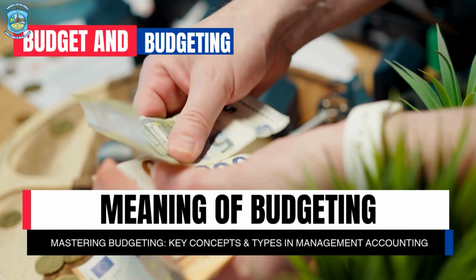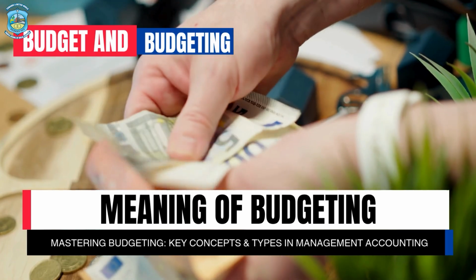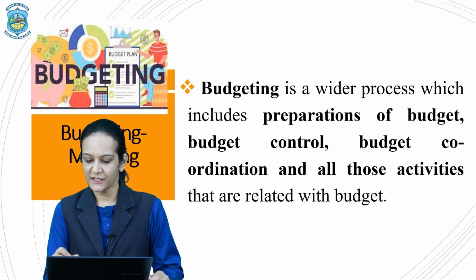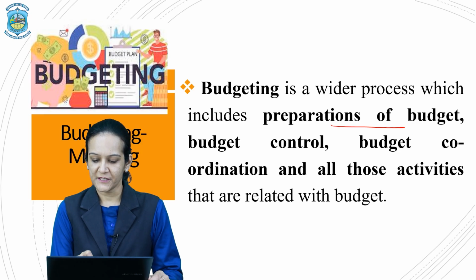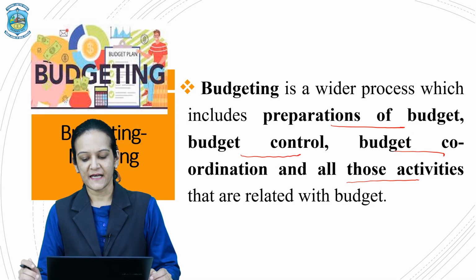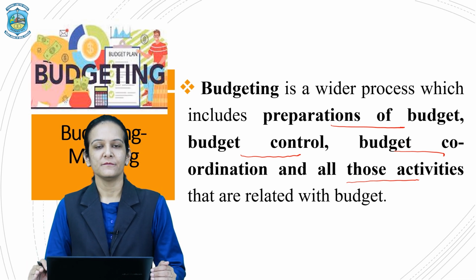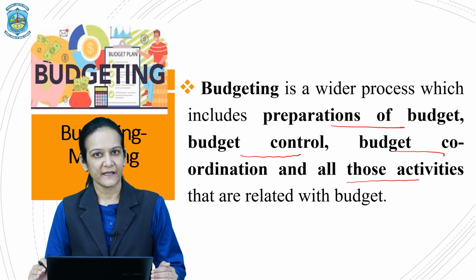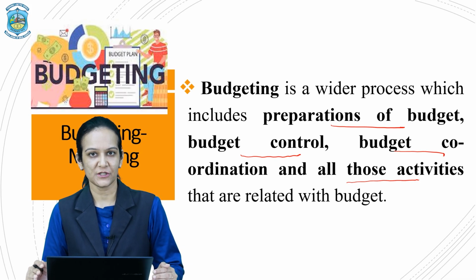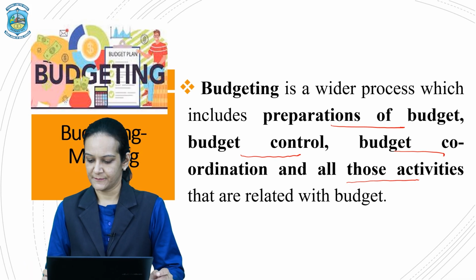So after understanding the features, let us understand what is the meaning of budgeting. Budgeting is a wider process which includes preparation of the budgets, budgetary control, budget coordination and all those activities that are related with the budget. Thus, to understand it in short, a budget is basically a financial statement that is prepared in advance for a specific future time period, and budgeting is the process to prepare the budgets.